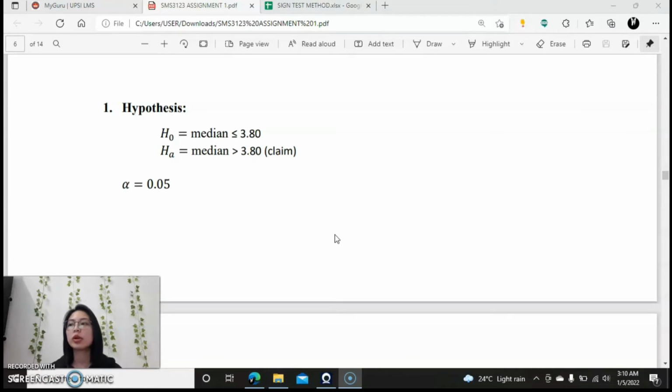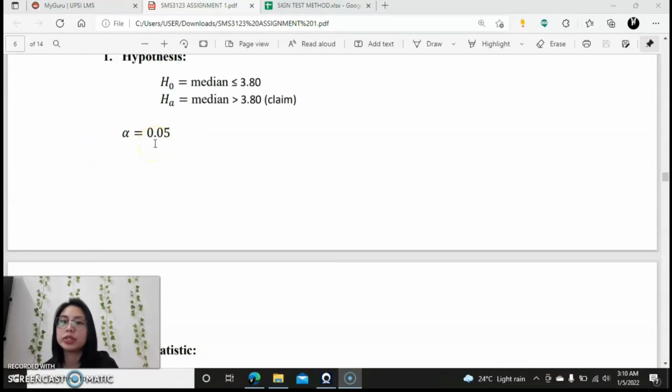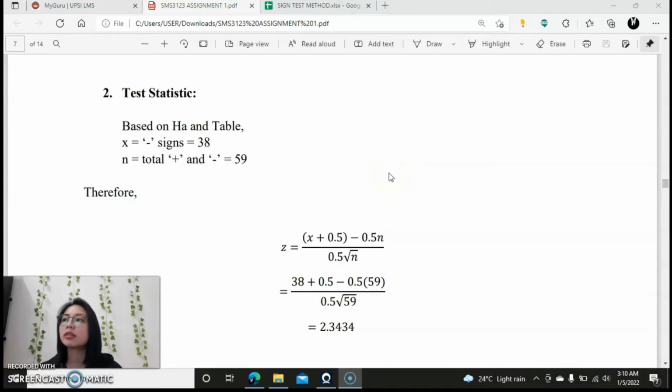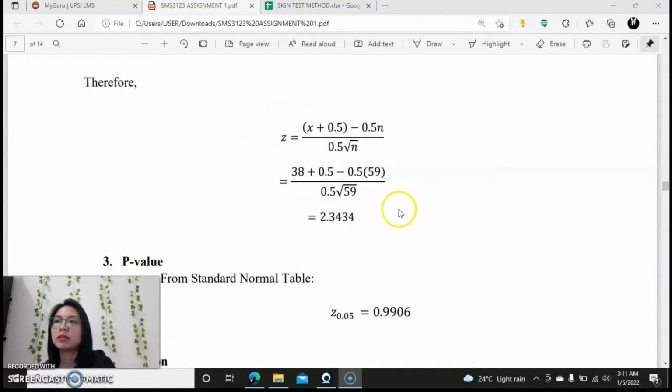The hypothesis for this question is H0: median is less than 3.8 and HA: median is higher than 3.8, which is the claim. And A equals to 0.05. For test statistic based on HA and table, X equals to the negative sign is equals to 38 and N, the total for positive and negative sign, is equals to 59. Therefore, after calculating, the Z is equals to 2.3434.